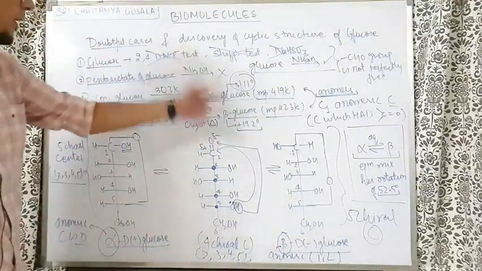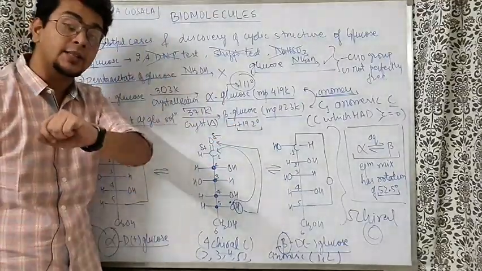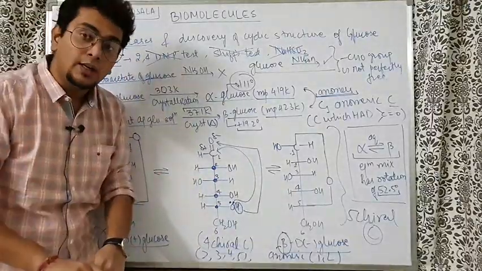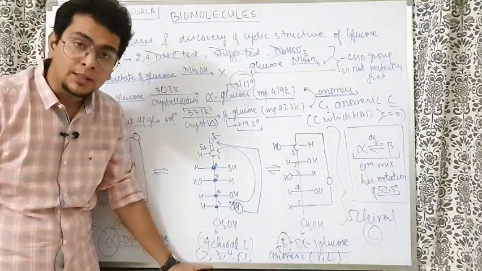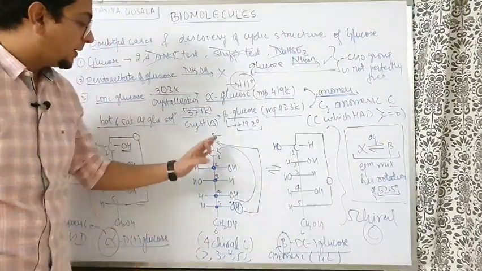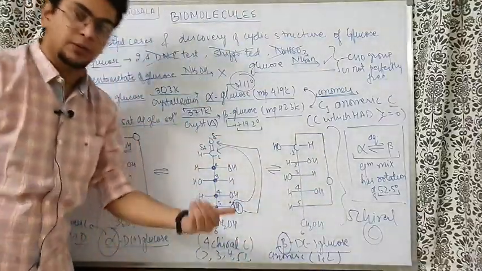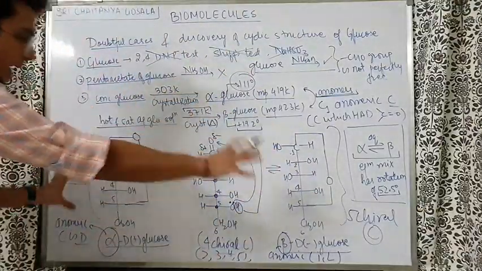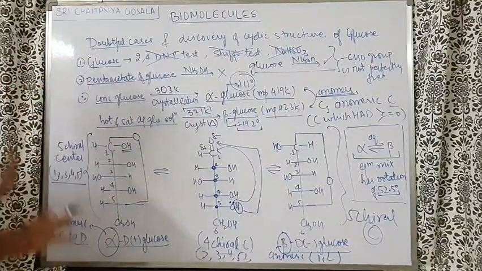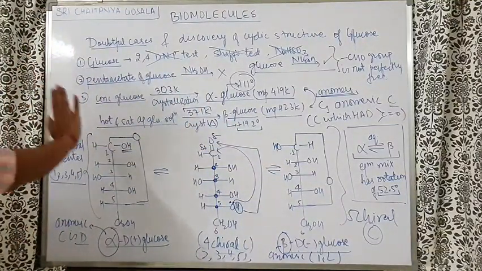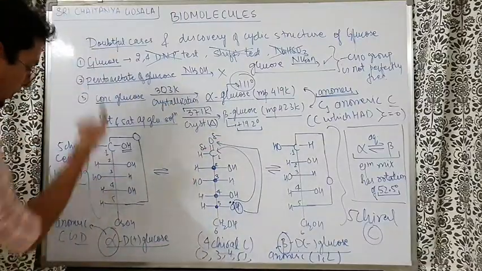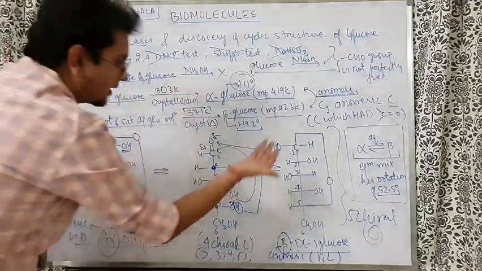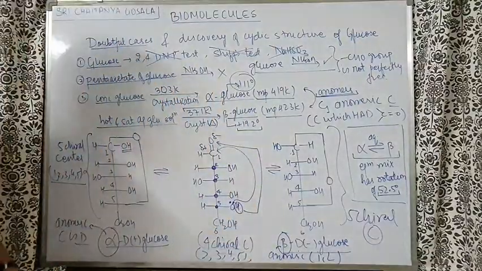So if someone asks you alpha glucose, beta glucose, what's the difference in the structure? So difference is only and only in the anomeric carbon. That means the carbon which had the aldehyde group in the straight chain structure, which became a chiral carbon in the cyclic structure, if in that carbon the OH is on the right side, we call it alpha glucose. If the OH is on the left side, we call it beta glucose.